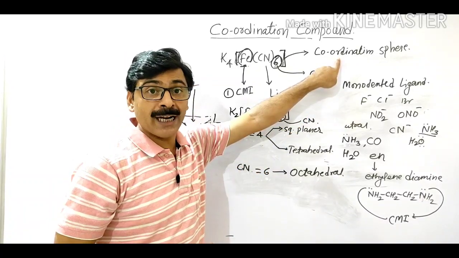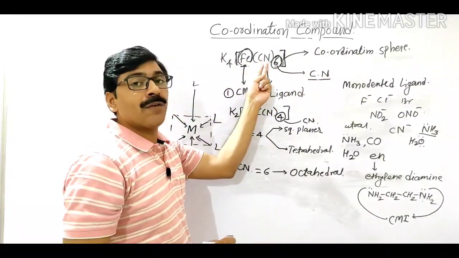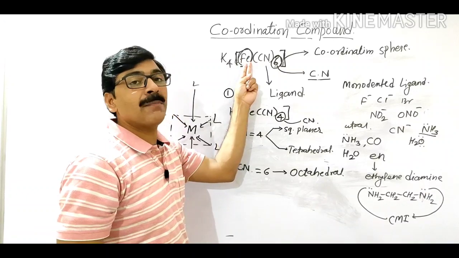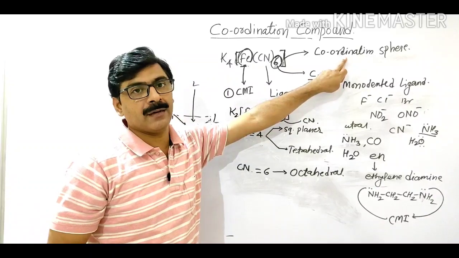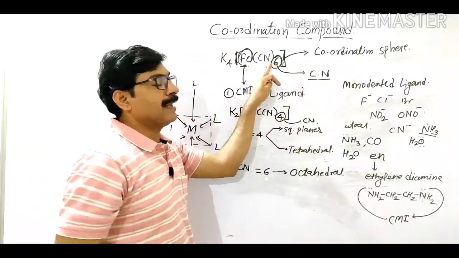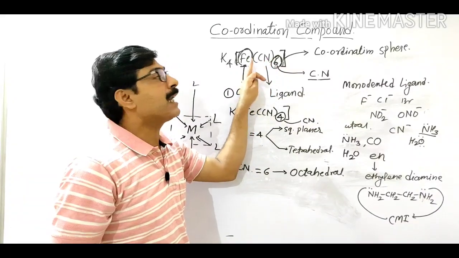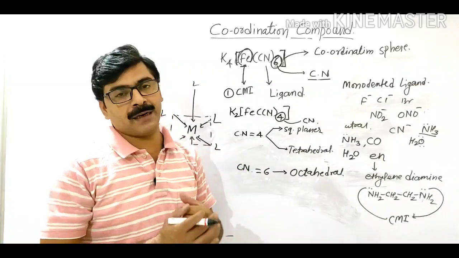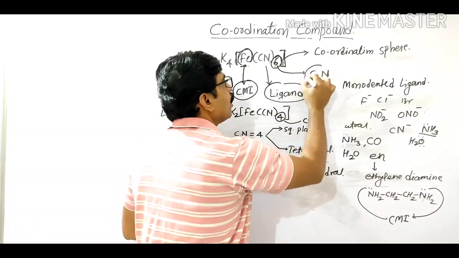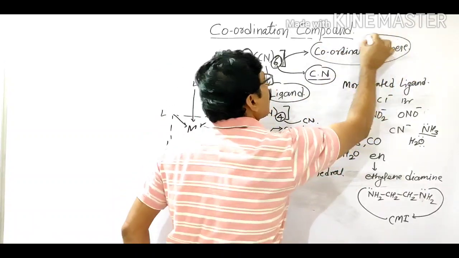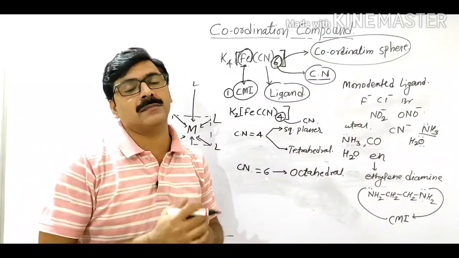But what is called the coordination sphere? The sphere in which a number of ligands are attached to the central metal ion is called the coordination sphere. And on the basis of all these 4 terms, a coordination compound or complex is obtained. And these are the basic terms.